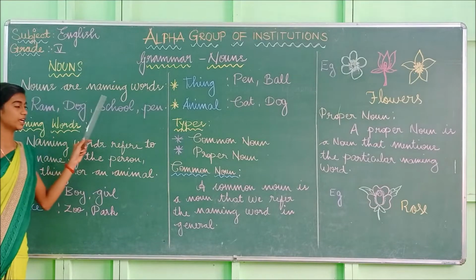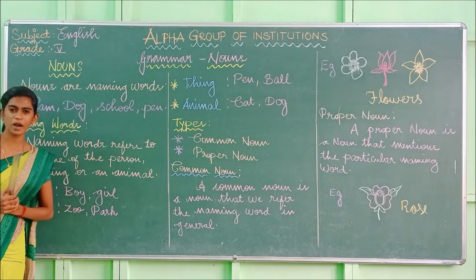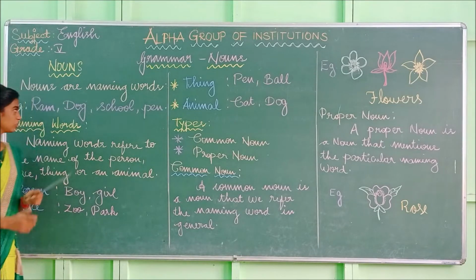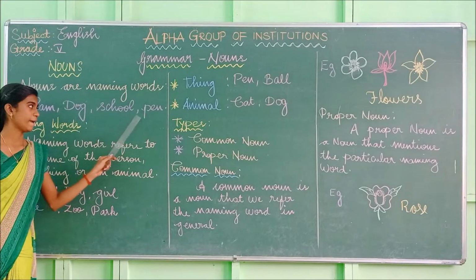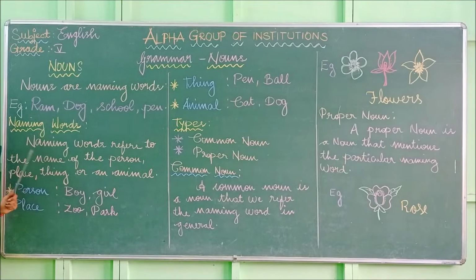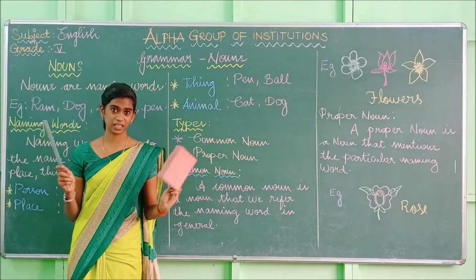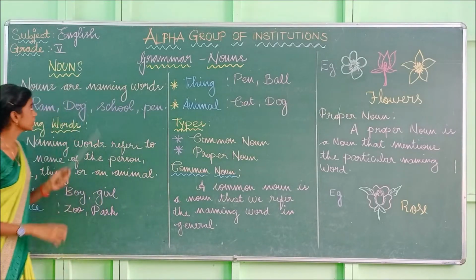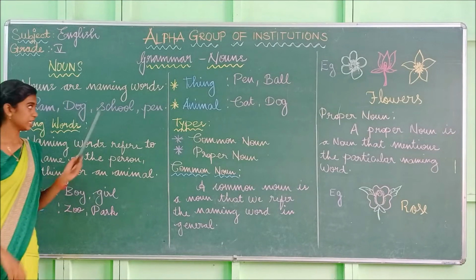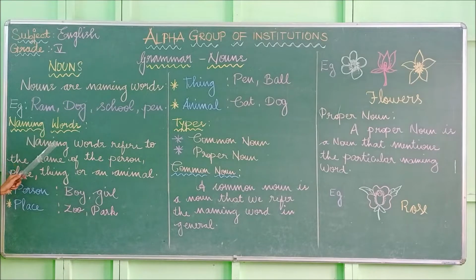So nouns are naming words. So what is meant by naming words? Look at here. I have given example: Ram, dog, school, pen. So these are all the naming words. For example, this scale and this duster and watch. So these are all the naming words. Okay. So the noun is nothing but it's a naming word. And naming words, I have written the definition for naming words.